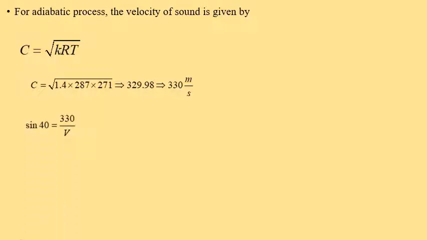Then after substituting these values in the Mach angle equation, sin 40 is equal to 340 by V. So now the velocity of the projectile is 530 meter per second.